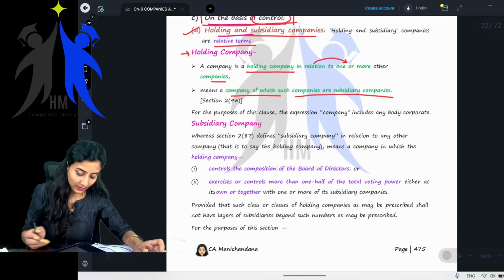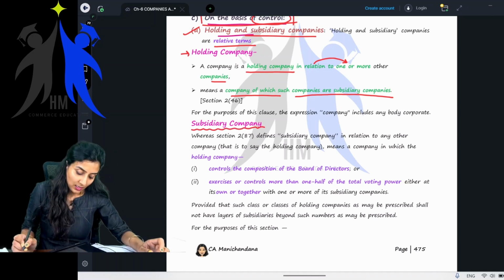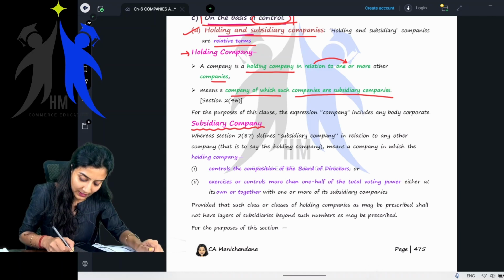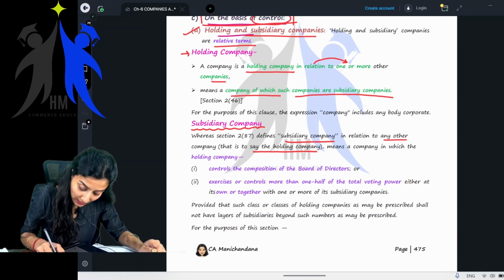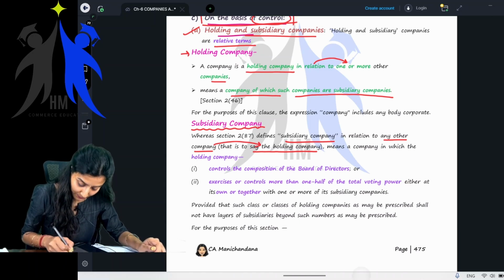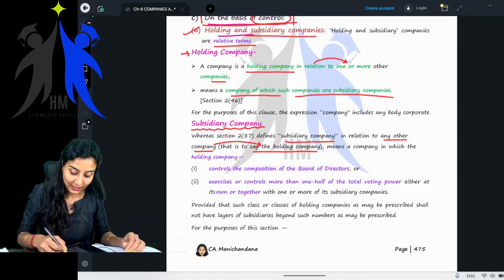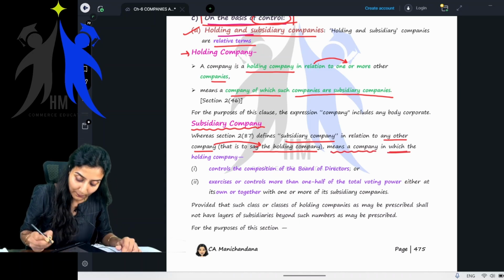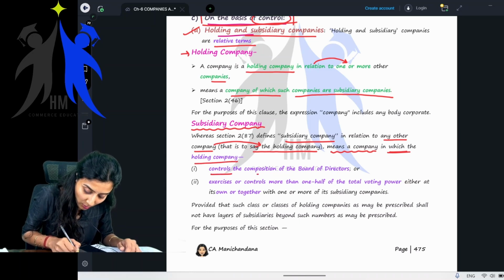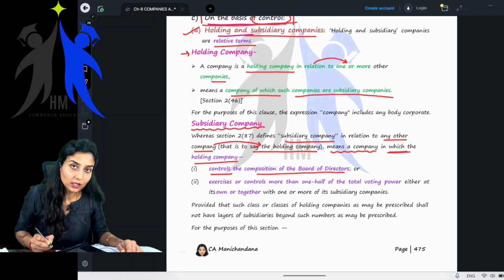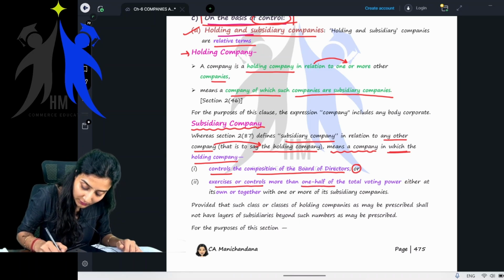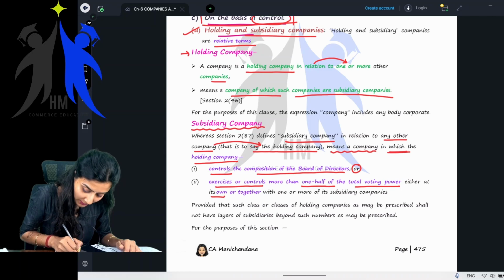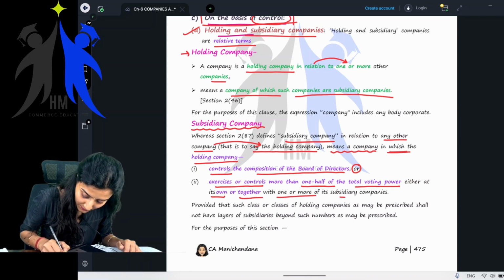Now let's read the definition of subsidiary company. Section 2(87) defines a subsidiary company in relation to any other company, that is to say the holding company, as a company in which the holding company controls the composition of the board of directors, or exercises or controls more than one half of the total voting power, either on its own or together with one or more of its subsidiary companies.